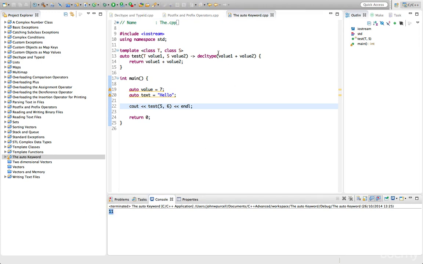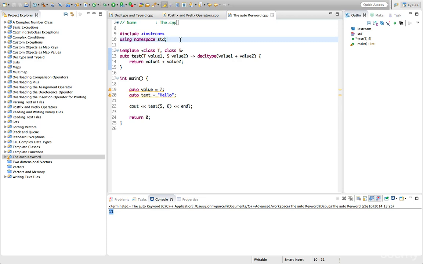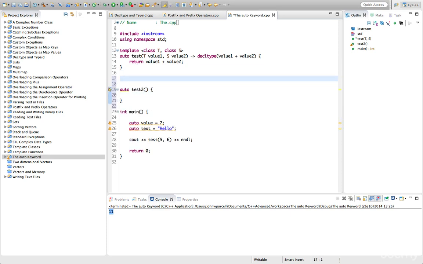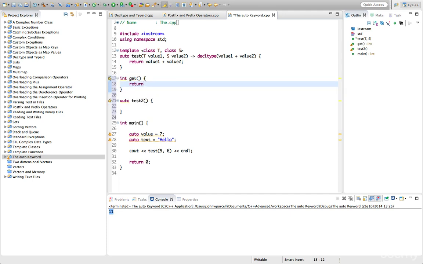We can even call functions in here. So let's create maybe another function. Let's say auto test 2, and we're going to declare a function here called, let's say int get, and let's make get return an integer 999. Now we can make test return whatever get returns. So obviously your function is going to be more complicated than this in reality, but I'm just trying to distill this down to its essence here.